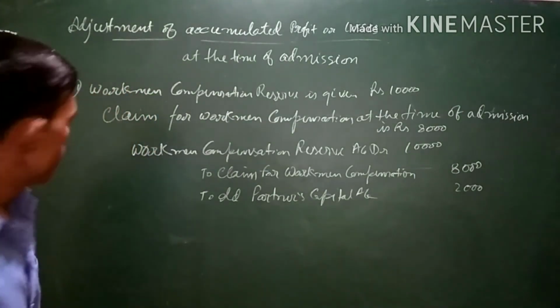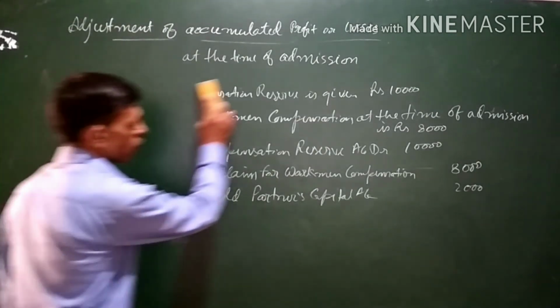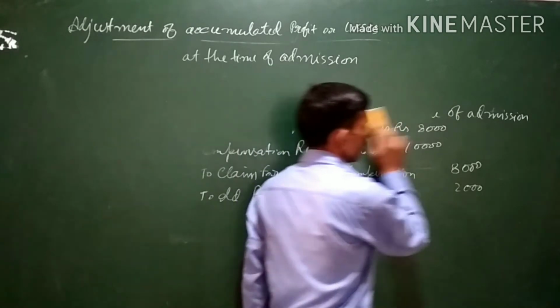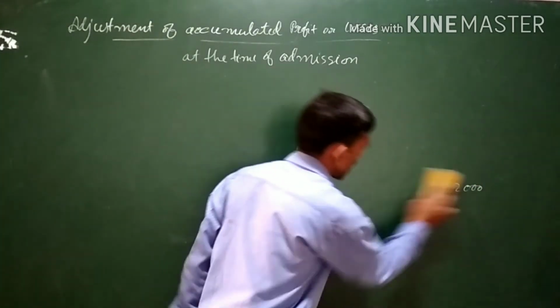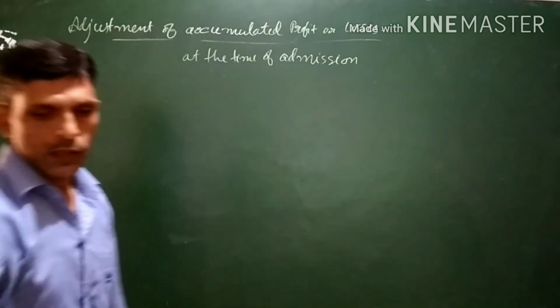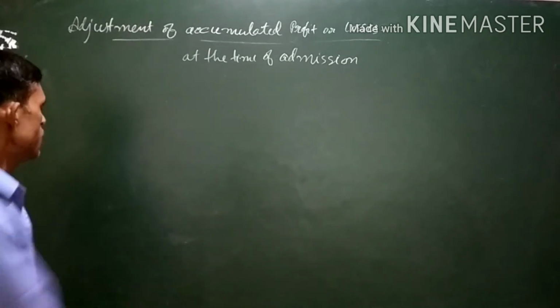Next, there can be some other scenarios where the claim for workman compensation is more than the reserve which is available.